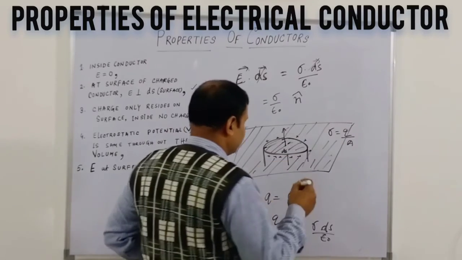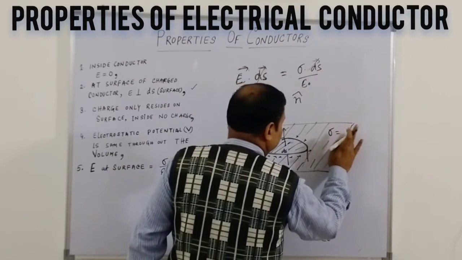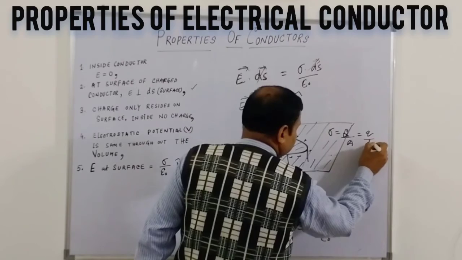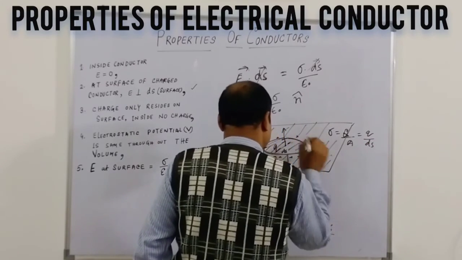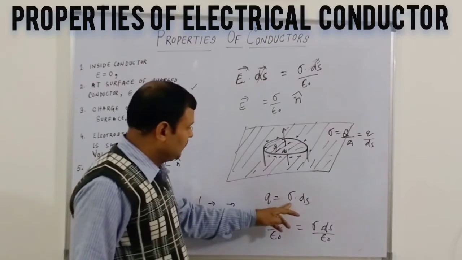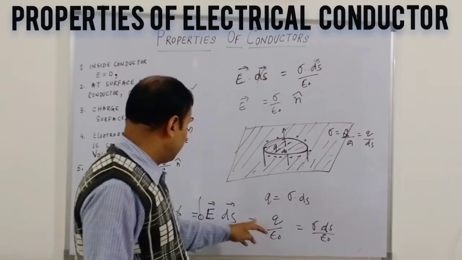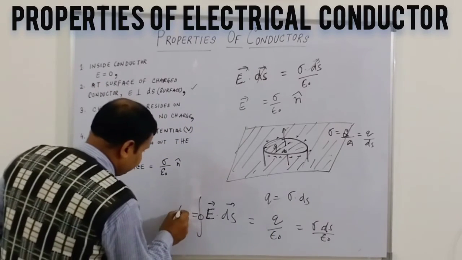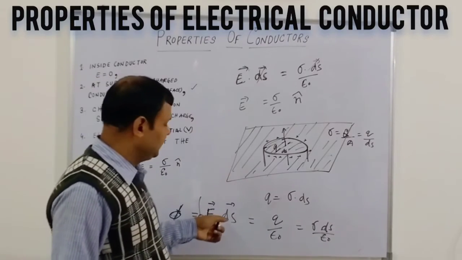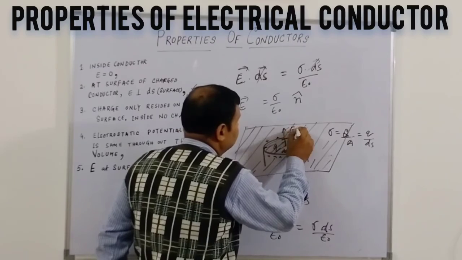The Q here is the charge content of this pill box. So Q equals sigma ds, for the small area vector ds, and this is the net electrical flux of the closed surface.